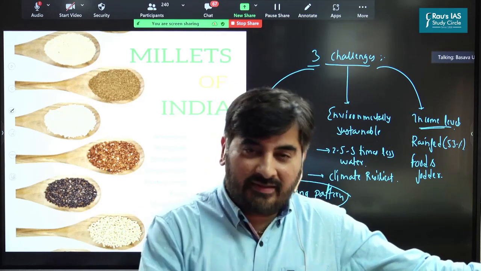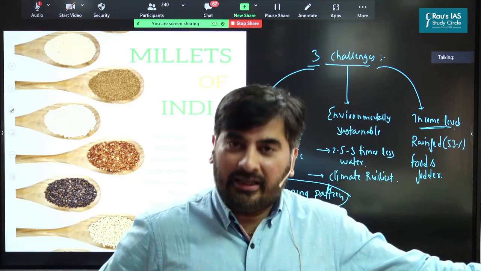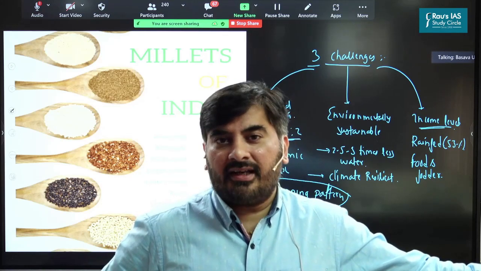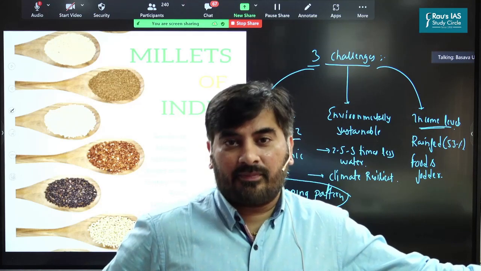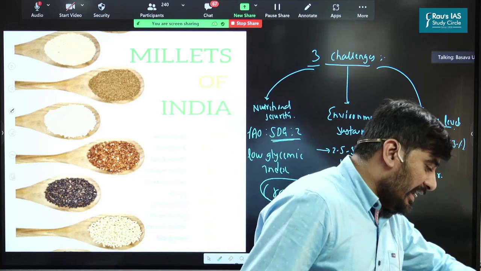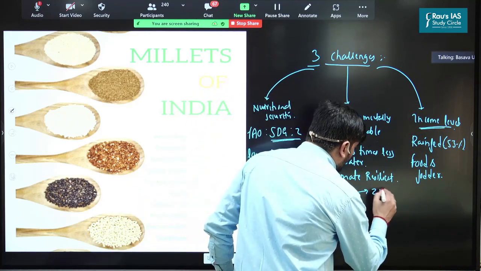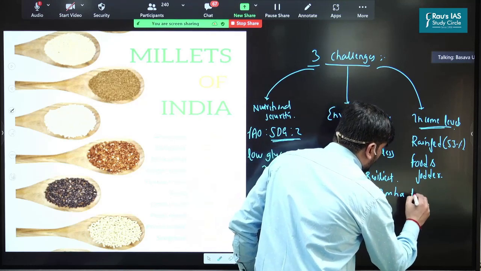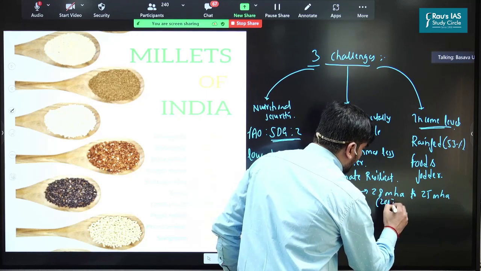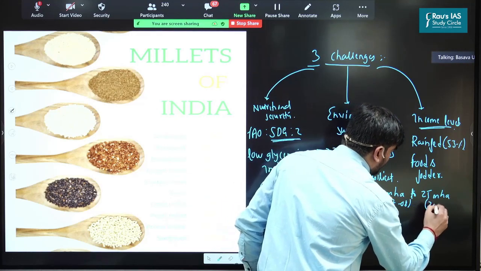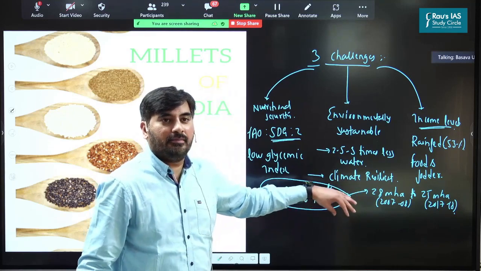As far as the domestic level is concerned, that is at the level of India, unfortunately, there has been a decrease in the area under millets. In the last decade, the area under millets has reduced from 28 million hectares to 25 million hectares, from the year 2007-8 to 2017-18.